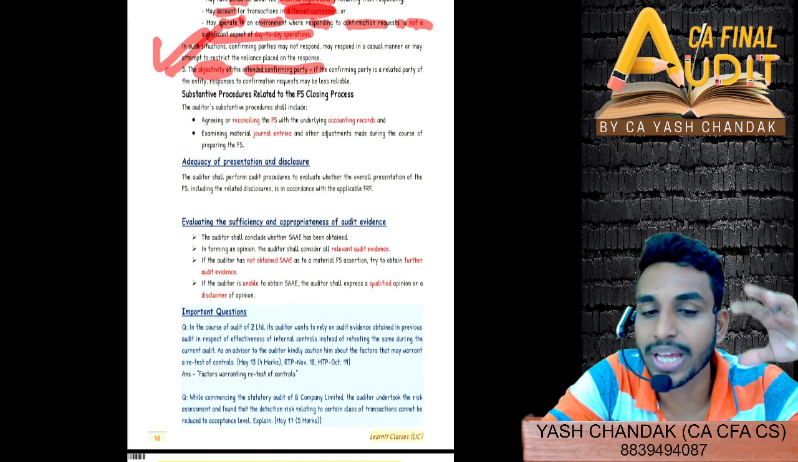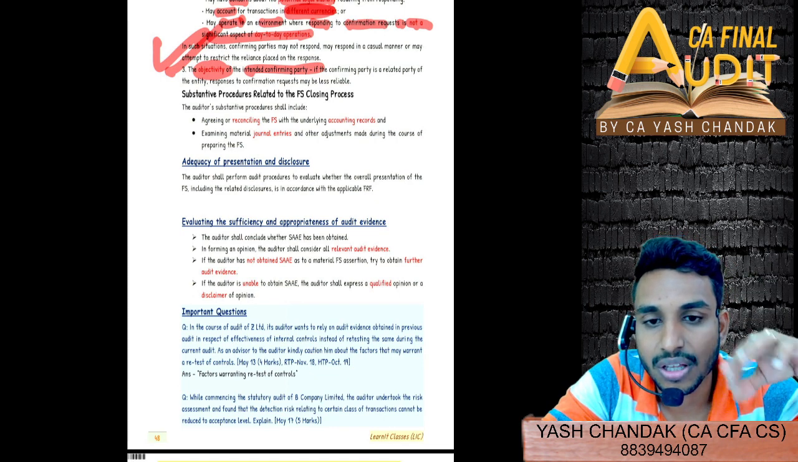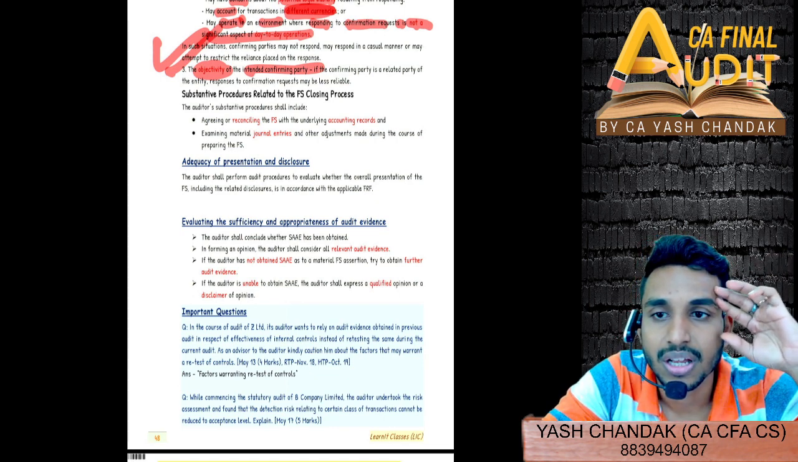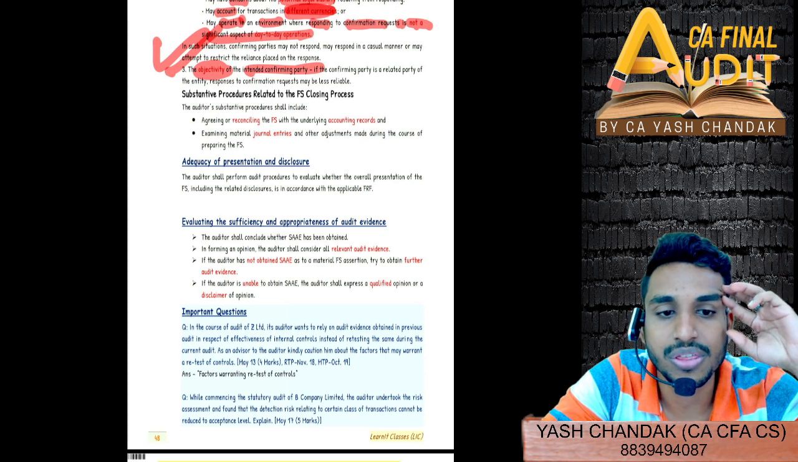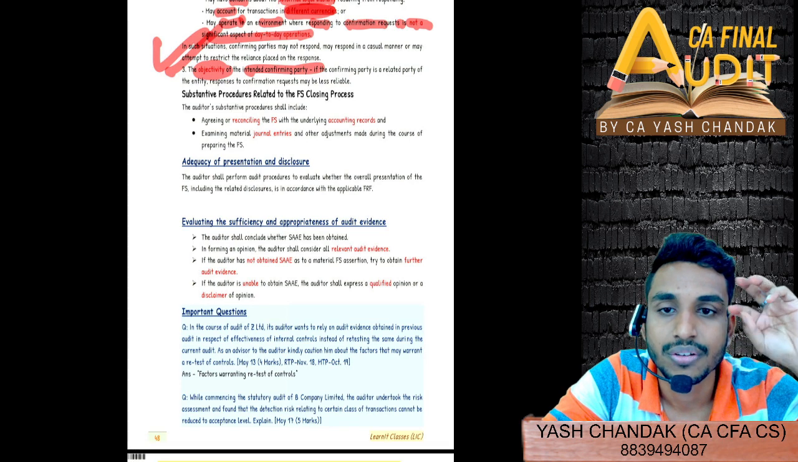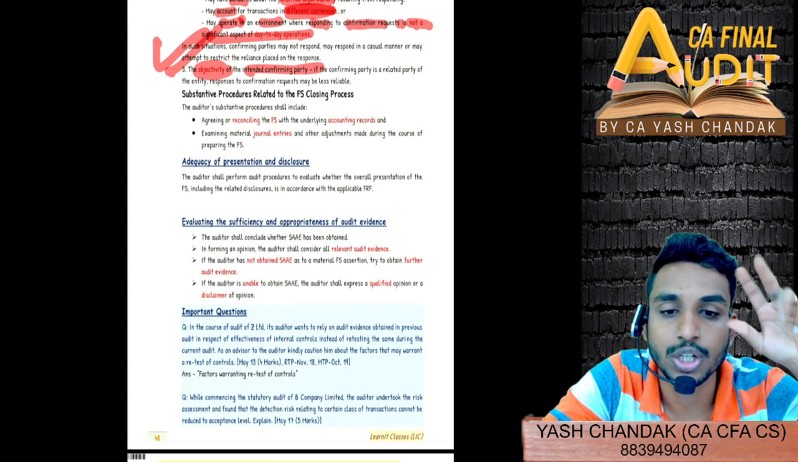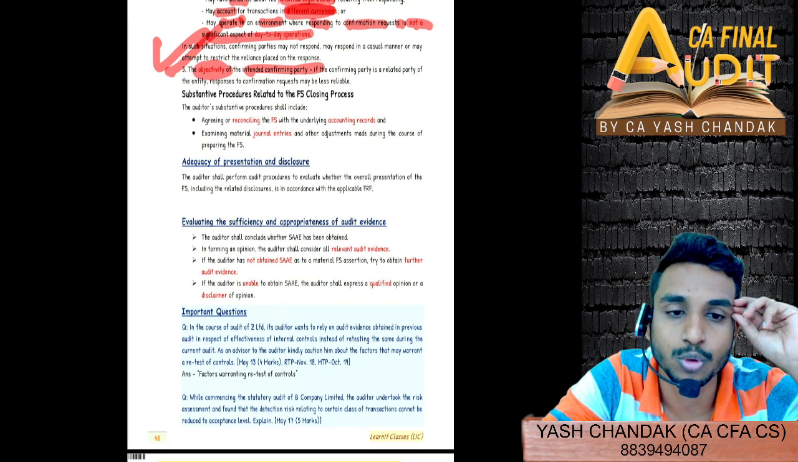So I am trying to deliberately ask the way so that you tend to remember. Frequency, length of time, rate of deviation, relevance and reliability. What was the question? Test of control.